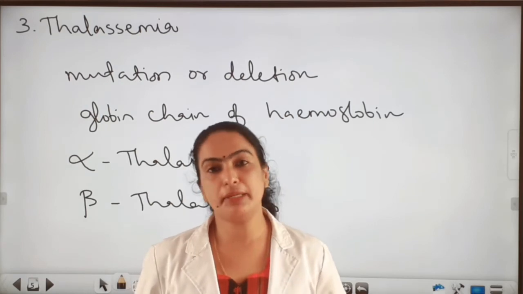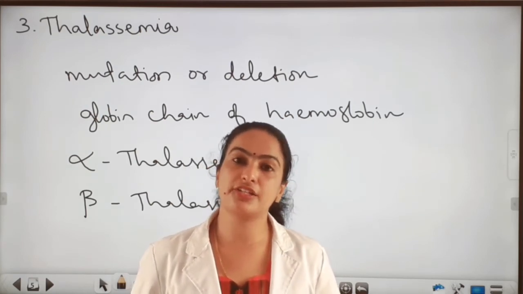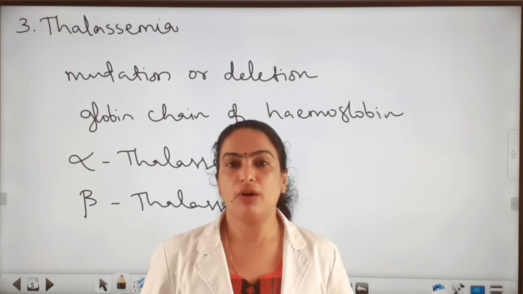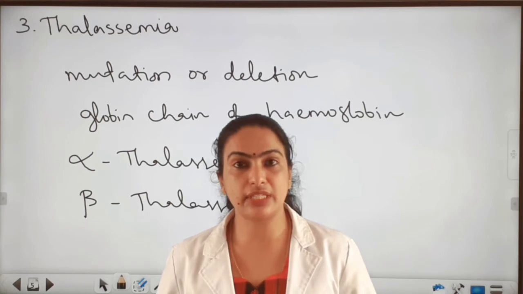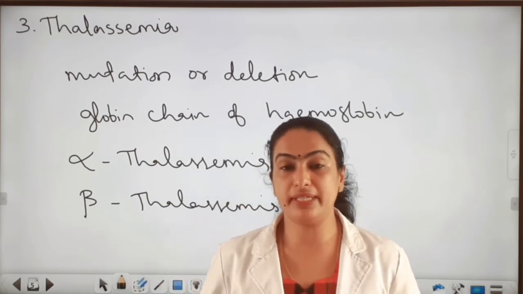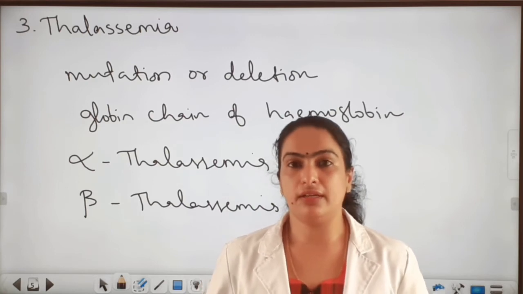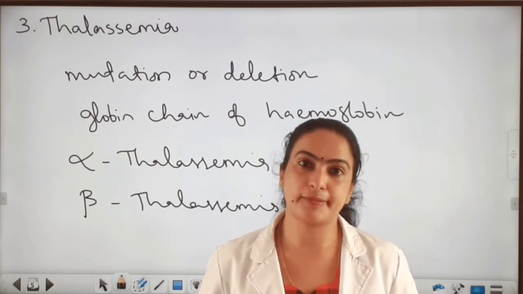And beta thalassemia means due to mutation or deletion, there is a reduction in the production of the beta globin chain of hemoglobin. So clear about thalassemia? That is also a Mendelian autosomal genetic disorder. These are all autosomal recessive traits.